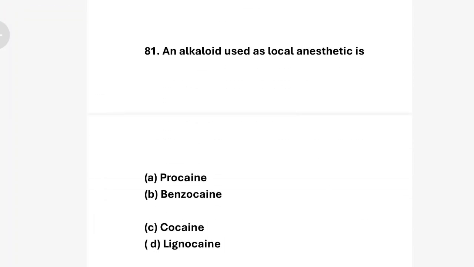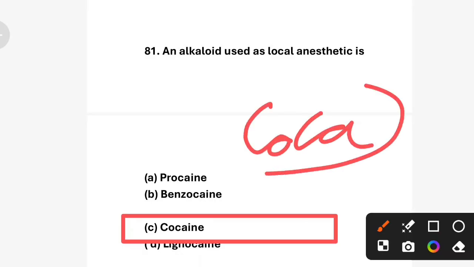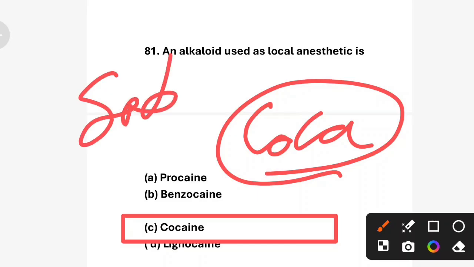An alkaloid used as local anesthetic is: option A, procaine; option B, benzocaine; option C, cocaine; and option D, lidocaine. So correct answer is option C, cocaine. Cocaine is a natural alkaloid obtained from the leaves of the coca plant. It is a powerful local anesthetic that blocks nerve impulses by inhibiting sodium channels.